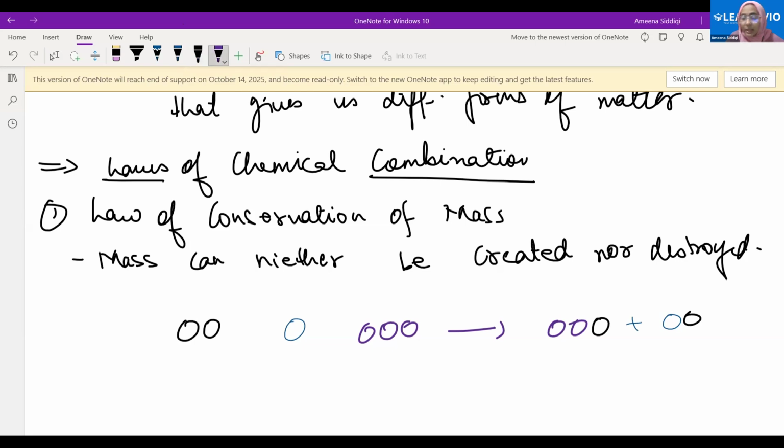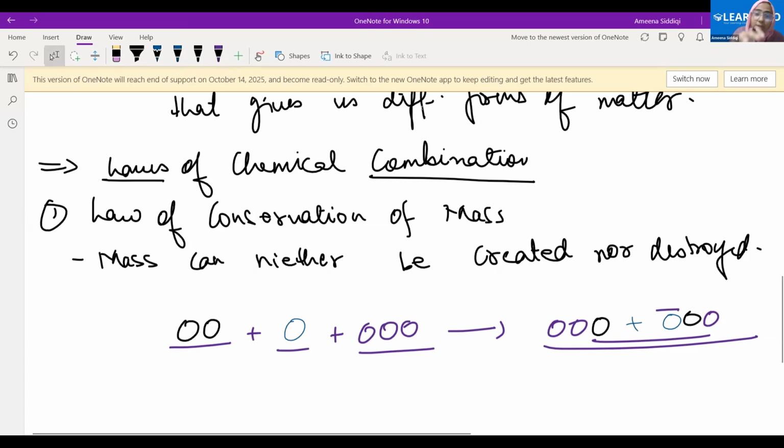See, the combination has changed, but yet the total number of the atoms are the same. How many black do we have here? Two. How many blue do we have here? One. How many purple do we have here? Three. Okay, that is what we mean by the conservation of mass here.